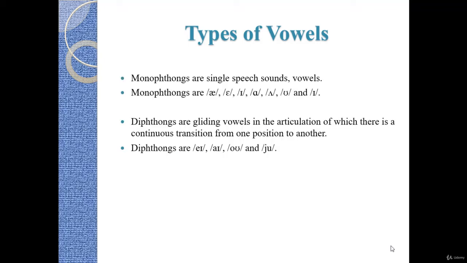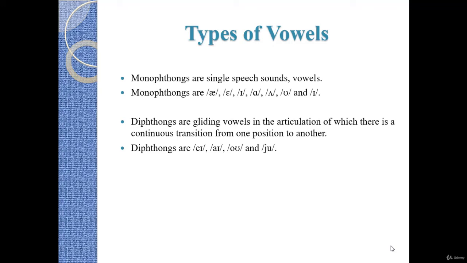Monophthongs are single speech sounds and vowels, like a, e, oo, and i. We only have one vowel. We don't have two mixed together, as is the case with diphthongs.